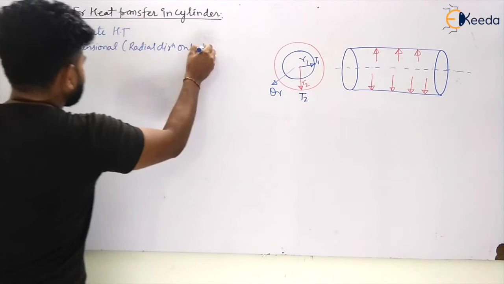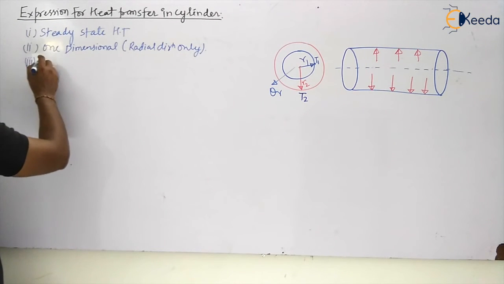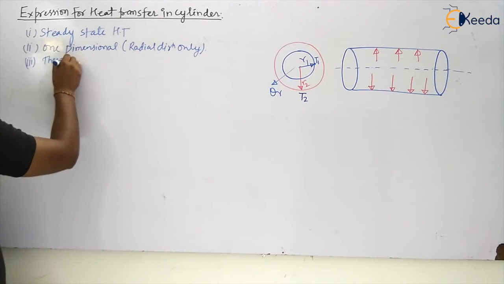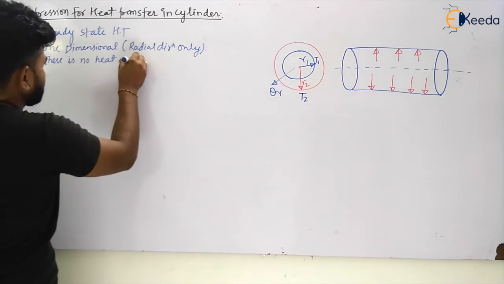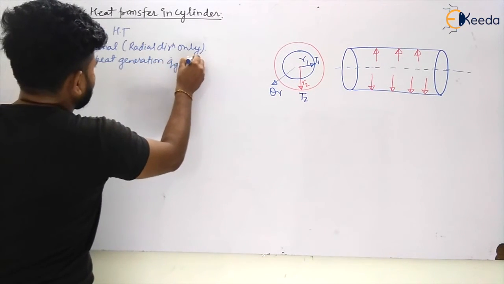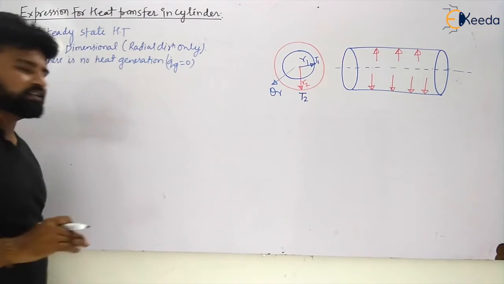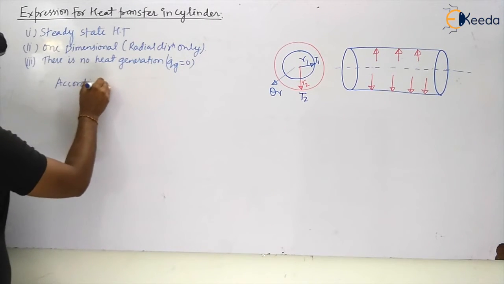And the third, which is most important, is that there is no heat generation. So what will be there? Qt will be equal to 0 in our case. So can I have the heat transfer? Yes. So according to Fourier's law,